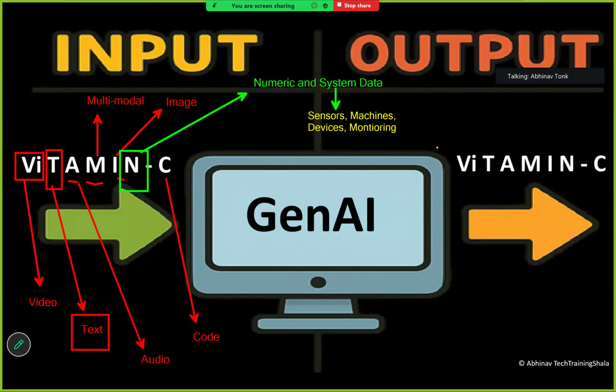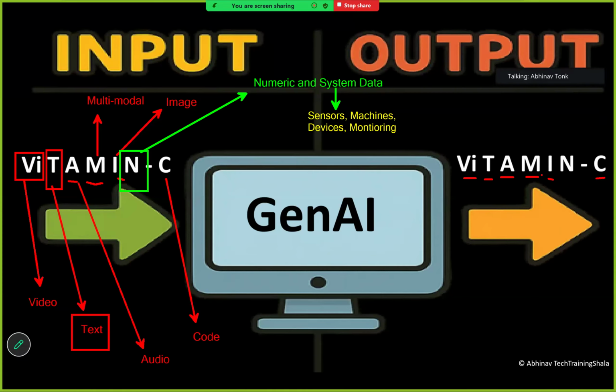Now let's talk about the output it generates. So far we have seen what kind of input it takes. Now let's talk about the output. VI stands for the same thing, video. T stands for text. It can generate text. It can generate audio also. M stands for multimodal. Multimodal means it can generate text plus audio plus video, in any combination as output. I again stands for image, and C also stands for code.